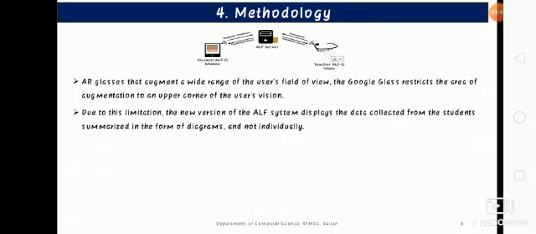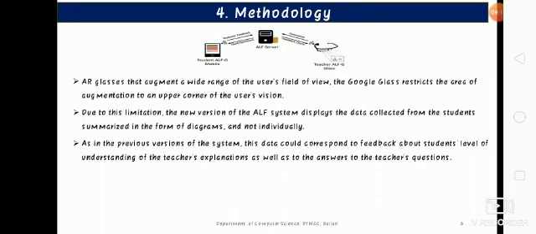To overcome this drawback, we are using dataset collection and displaying it in a summarized way. Because if the teacher is not able to get the result accurately, then there is no use of wearing the Google Glass. That's the main agenda here. Why the feedback? What is actually the feedback? Feedback is one such form. It's the student's level of understanding about the project or the explanation or the teaching concepts, is what I can say. That's what the third point says.